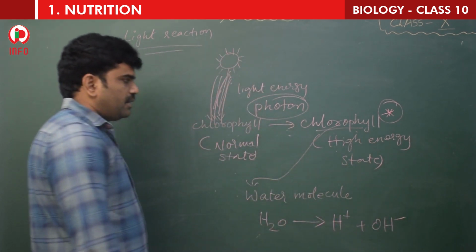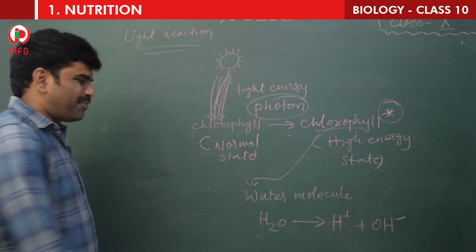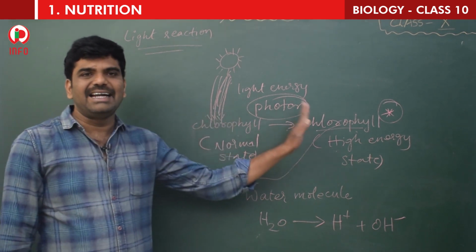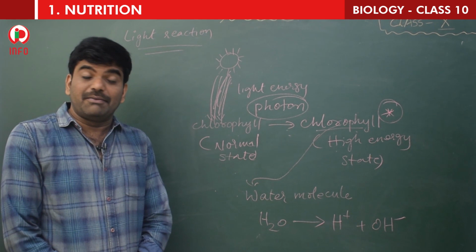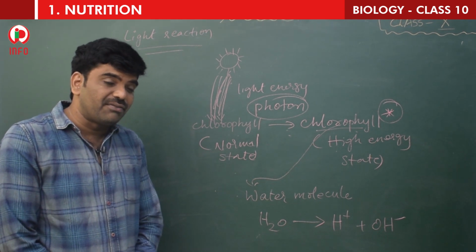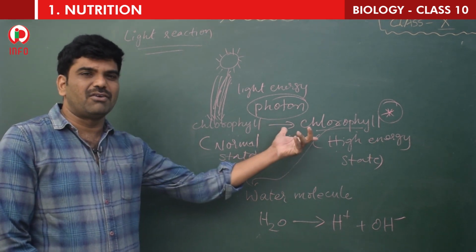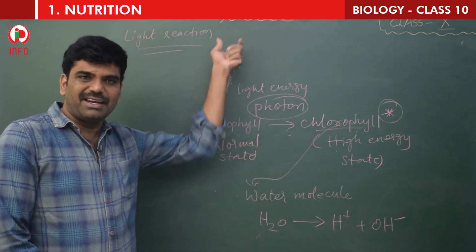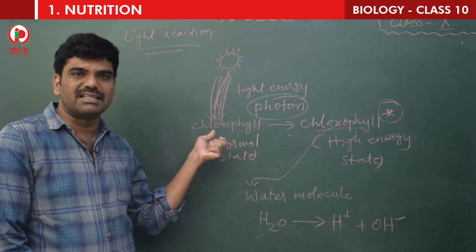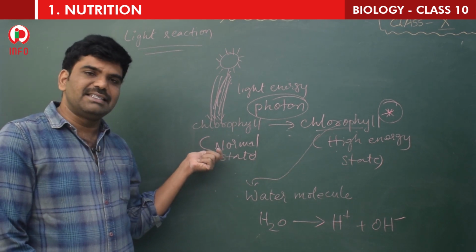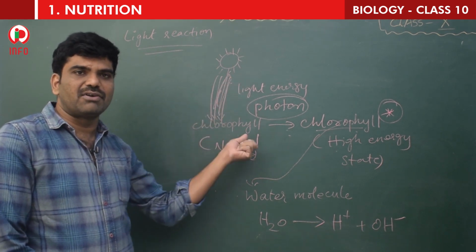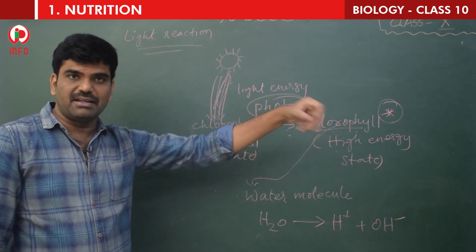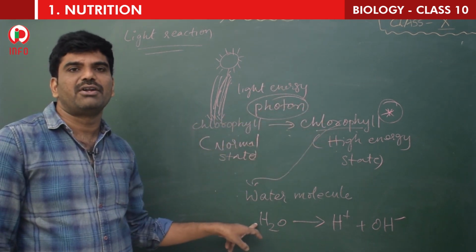Okay, right. So here is the process of breakdown of water molecule by light activated chlorophyll. Why am I saying light activated chlorophyll? This is not the normal chlorophyll. It got the power. How did it get the power? By receiving the photons present in the sunlight. Before that it is normal. Whenever it receives the photons, it goes to the higher energy state. That means it gets the power. That power is used to break the water molecule.